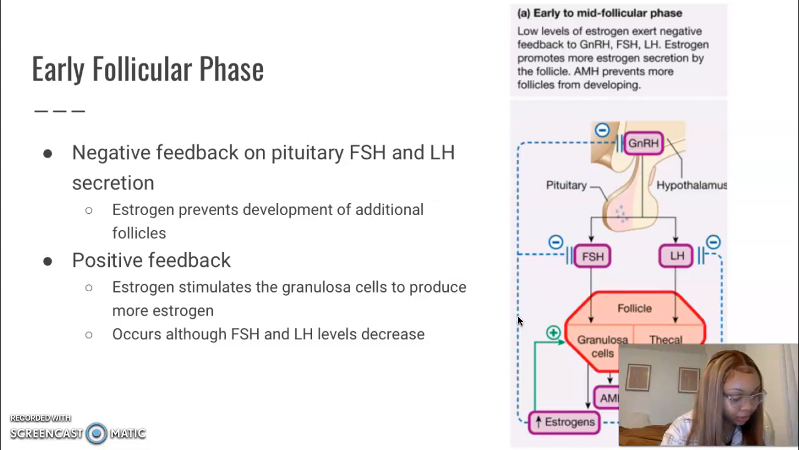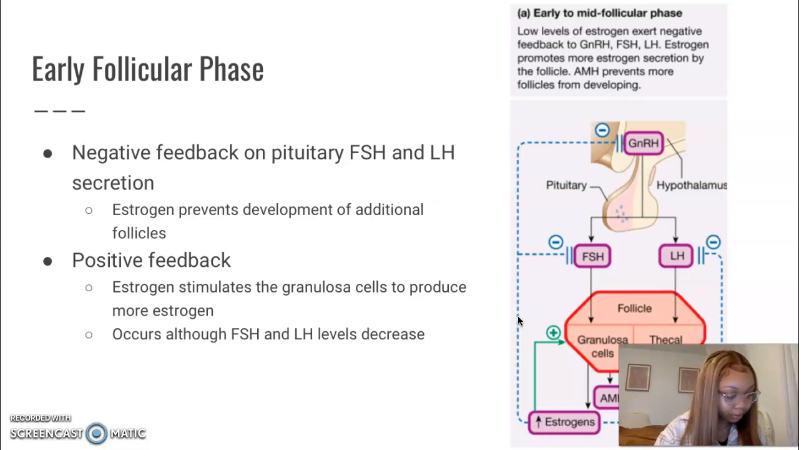Estrogen from the follicles will allow the endometrium to grow, and as a result, the efficiency of blood supply increases to transport oxygen and nutrients to the growing endometrium. So basically, estrogen allows for the efficiency of nutrients and oxygen to reach the endometrium and allow it to continue to grow.